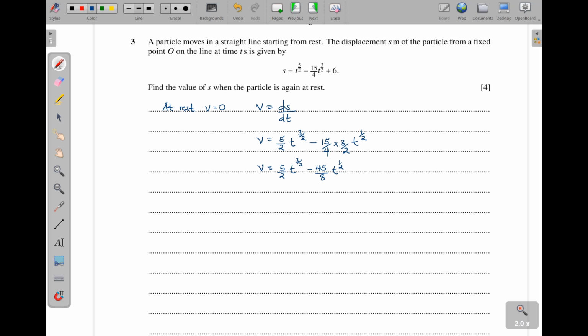Now at rest v is 0, so we shall equate this to 0. I can multiply everywhere by 8.